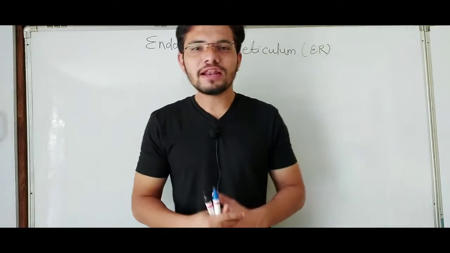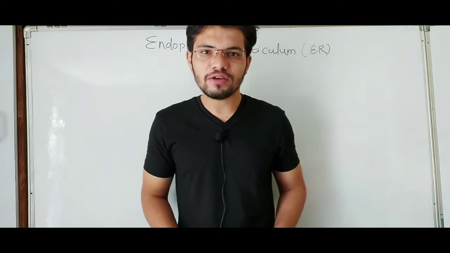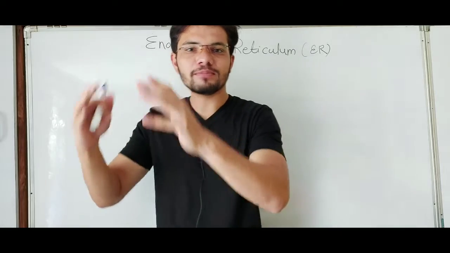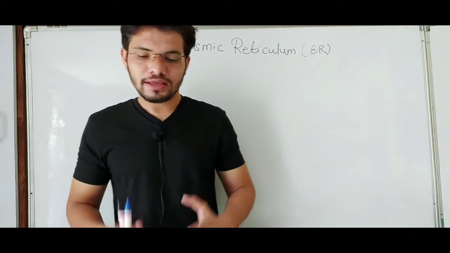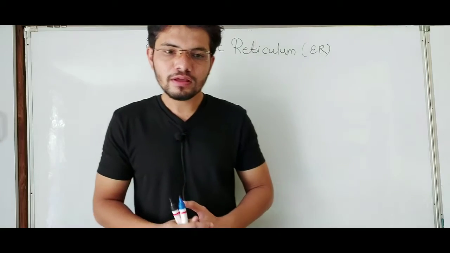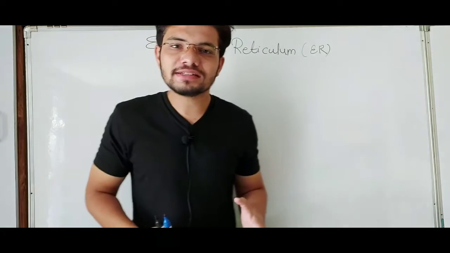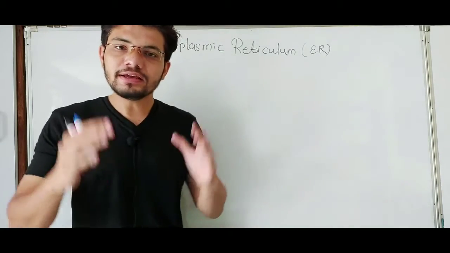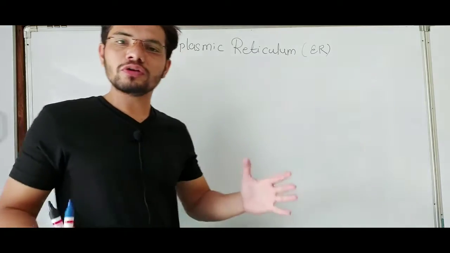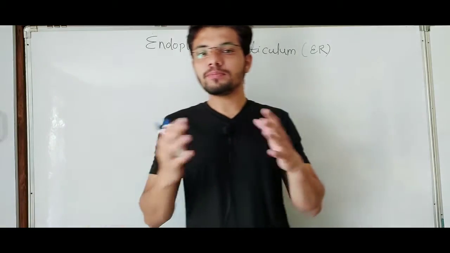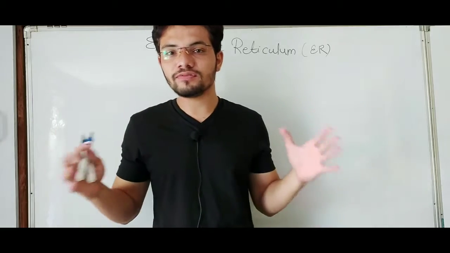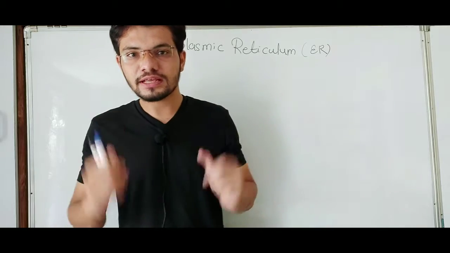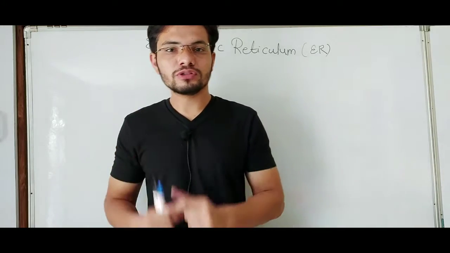Welcome back, friends. We are learning the chapter Cell, the Unit of Life, and we have studied the cell envelope, which is made up of the cell membrane and cell wall in eukaryotic cells. Now we are going inside the cell to study the cell organelles, mainly eukaryotic cell organelles. We all know that eukaryotic and prokaryotic cells have many differences, and eukaryotic cells have membrane bound cell organelles, which we are now going to study.